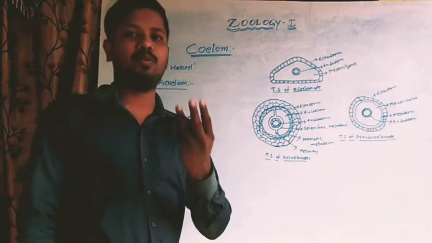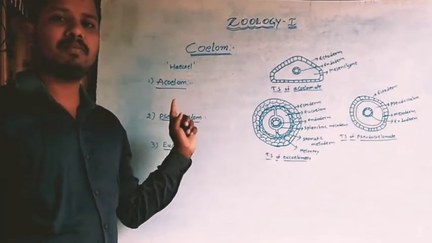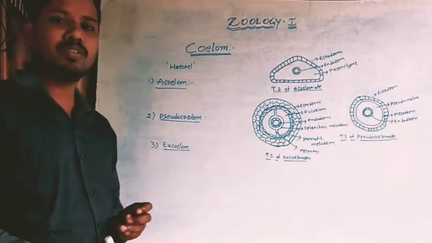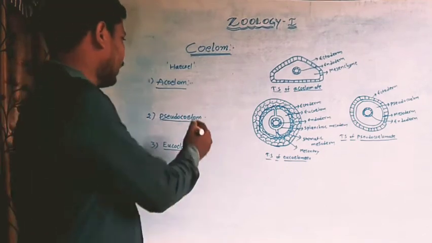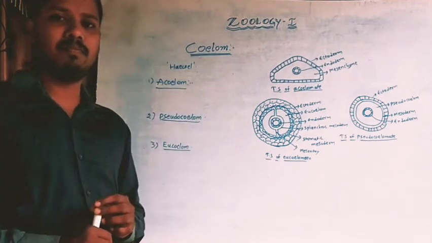Coelom can be divided into three types: acoelom, pseudocoelom and eucoelom. So let us discuss the acoelom.